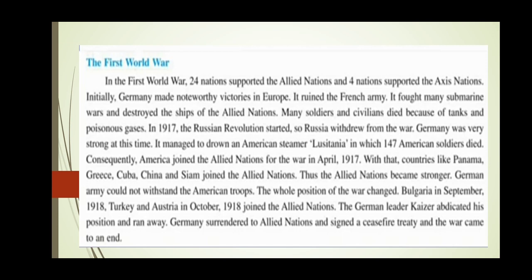Bulgaria in September 1918, Turkey and Austria in October 1918 joined the Allied nations. The German leader Kaiser abdicated his position and ran away. Abdicated means resigned. He resigned and he ran away.